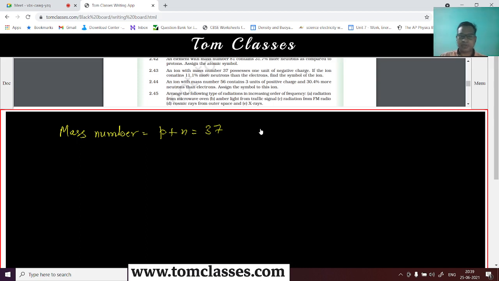Okay, so it has got 1 unit of negative charge on it. So the number of electrons will be, you can say, p plus 1, number of protons plus 1, right? So this is question number 43.